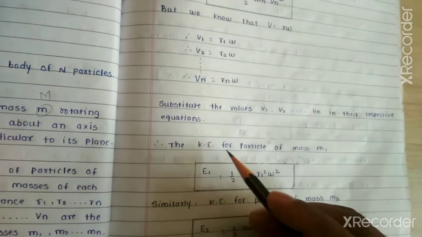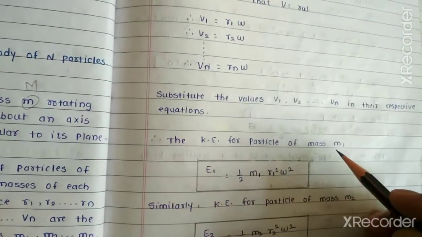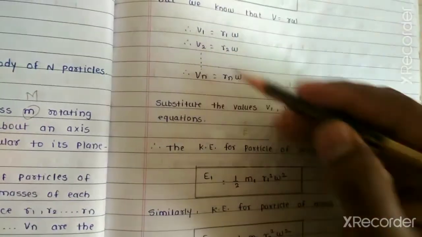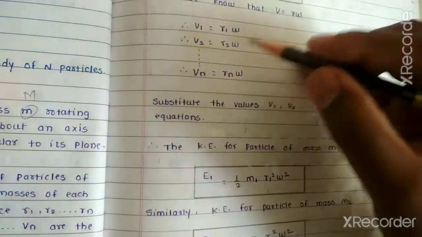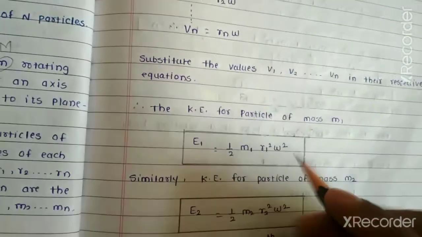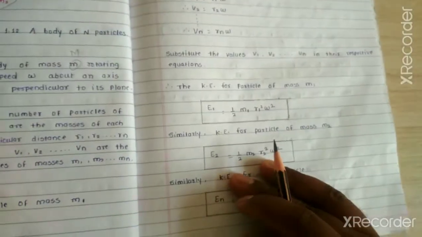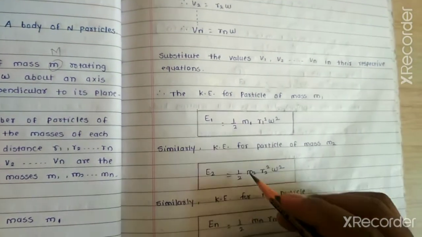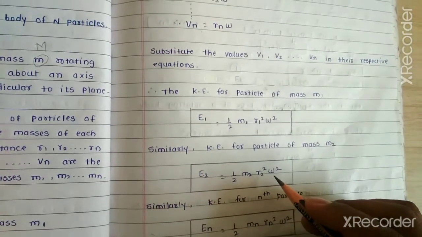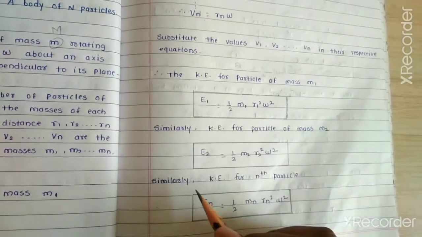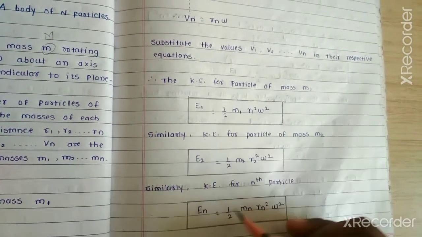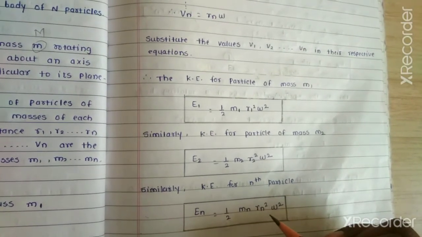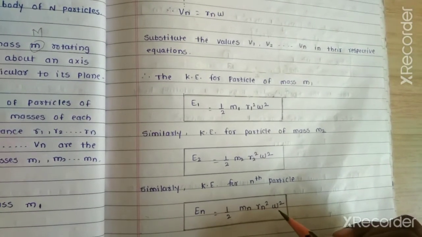So we get the kinetic energy for the particle of mass m1, that is E1, is equal to half into m1 as it is, into v1 square, that is r1 square into omega square. Similarly, kinetic energy for the particle of mass m2, that is E2, is equal to half into m2 into r2 square omega square. Similarly, kinetic energy for the nth particle, that is En, is equal to half into mn into rn square into omega square.